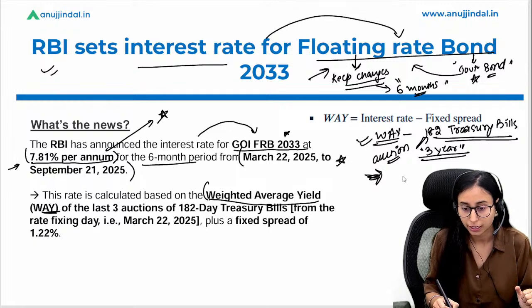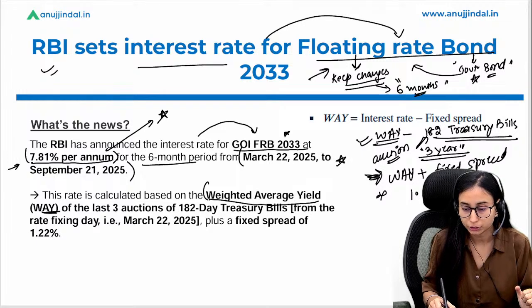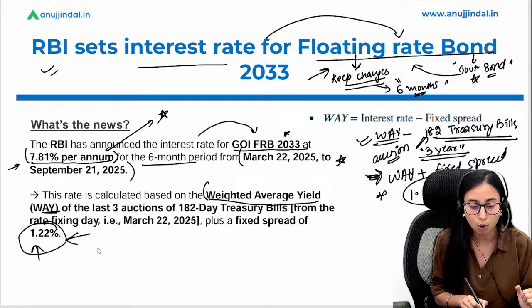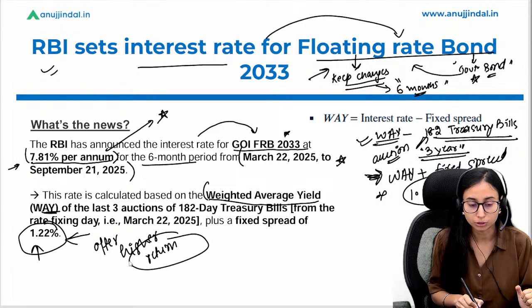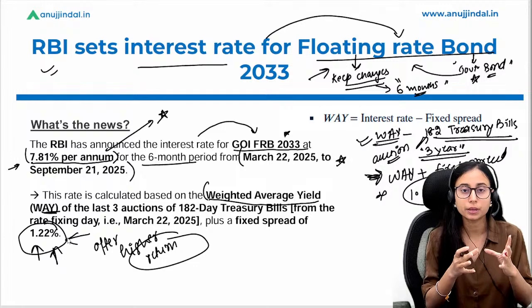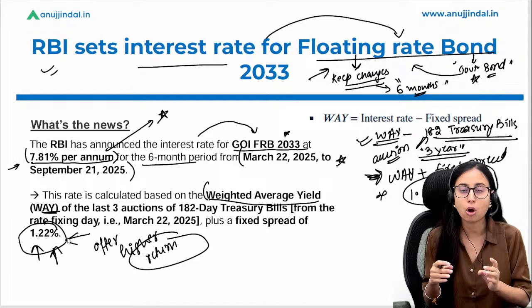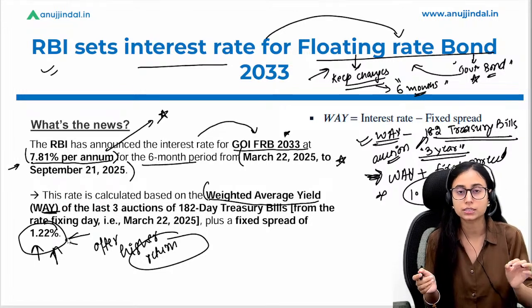Along with this interest rate, in WAY there is a fixed spread which is added to such interest rate, which is 1.22% in this case. Very important, a fixed spread is added in order to offer a higher interest rate, or we can say a higher return, for the bond holder. ठीक है, इन्हें अट्रैक्टिव बनाने के लिए जितना भी अभी करंट ट्रेजरी बिल्स में चल रहा होता है इंटरेस्ट रेट, उससे थोड़ा सा बढ़ा कर देते हैं विद द फिक्स्ड स्प्रेड ऑफ 1.22%. तो यहाँ से भी क्वेश्चन आ सकता है दैट व्हाट इज द फिक्स्ड स्प्रेड. So here it is 1.22%.